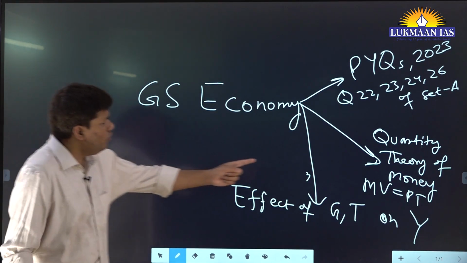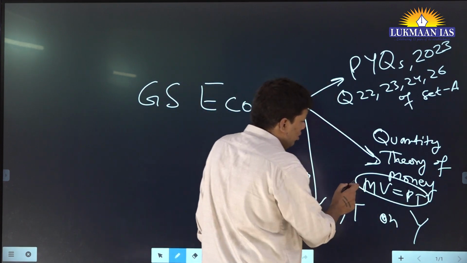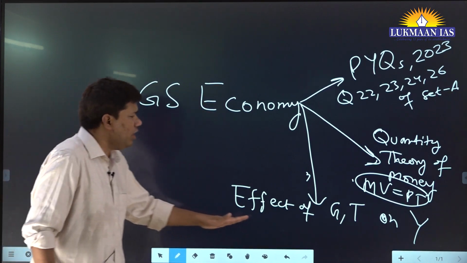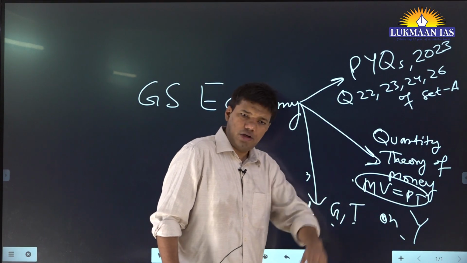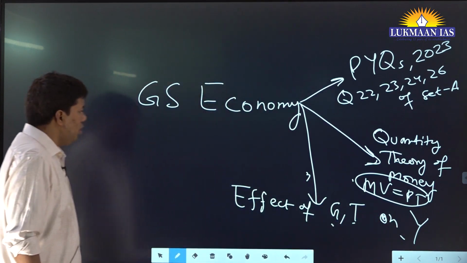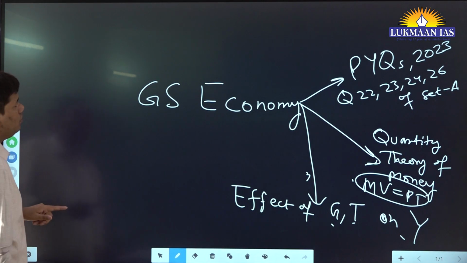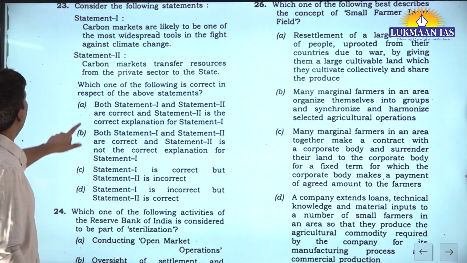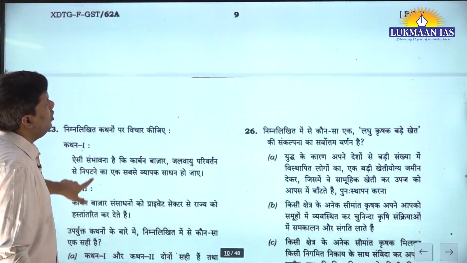So today we will continue with the quantity theory of money. This is an important concept. From this concept, you will always find 1 or 2 questions in UPSC prelims. And then we will see the effect of government spending and taxation on your output. Okay. So let us start with a prelims question. Let us start with this, it is Set A 2023.